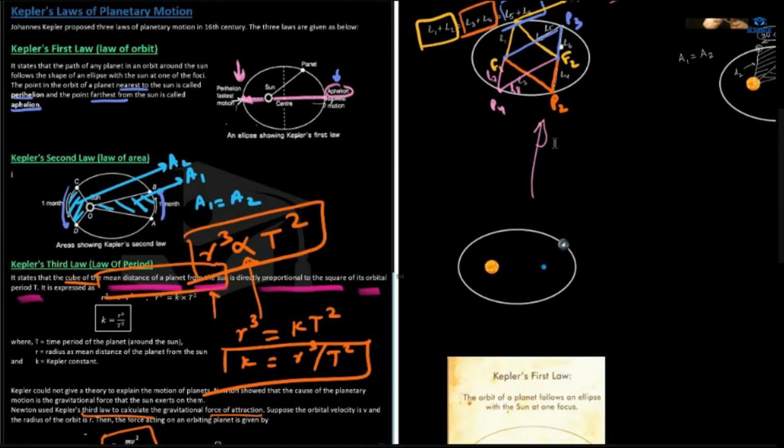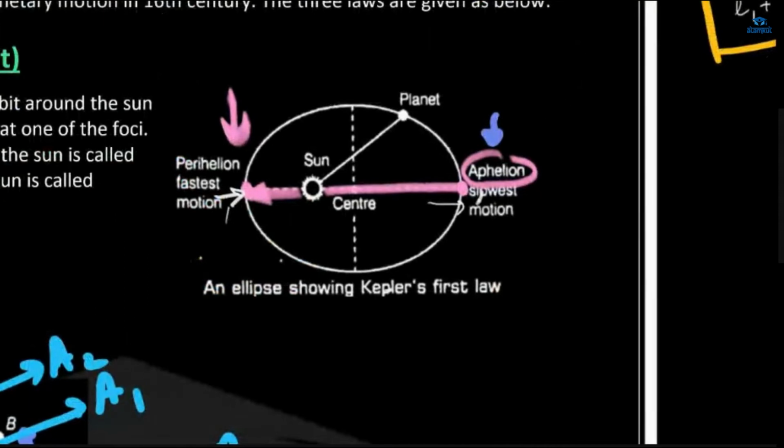And what about perihelion and aphelion? Ma'am, when the Earth is farthest from the Sun and its speed is the slowest, it is known as aphelion, and when the Earth is closest to the Sun and its speed is faster, it is known as perihelion.